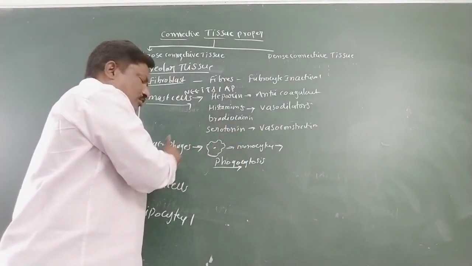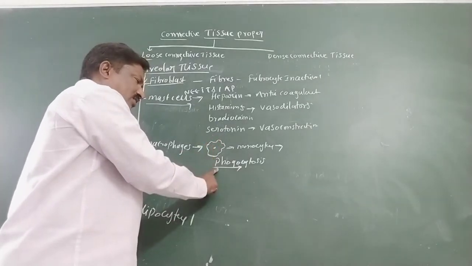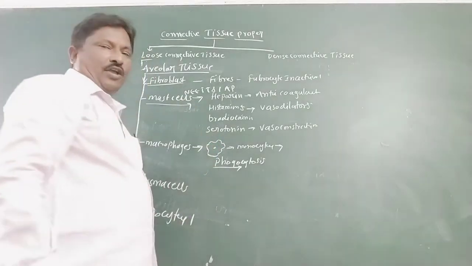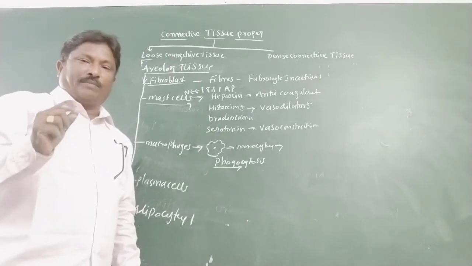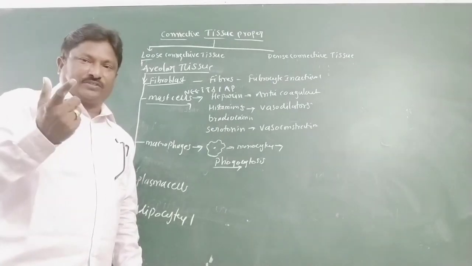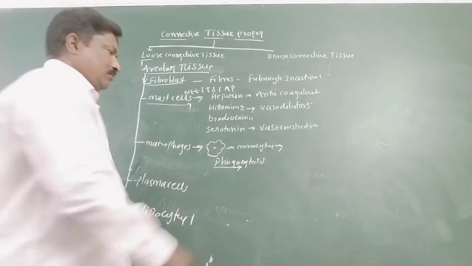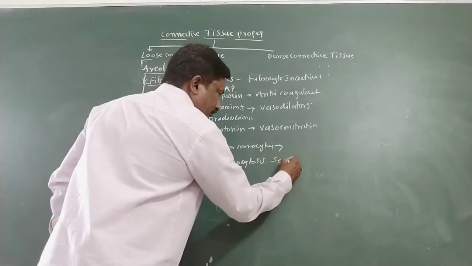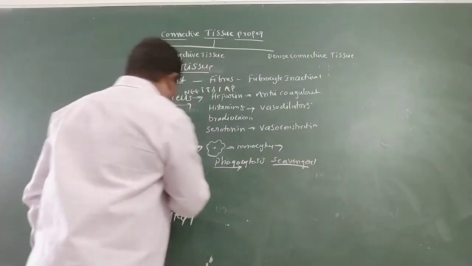The main function of macrophages is phagocytosis. Phagocytosis means eating: they eat foreign particles like bacteria, viruses, worms, and pathogens. Did you understand? Macrophages are amoeba-like cells with amoeba-like movement. They are also intercellular scavengers. So that is the macrophage.